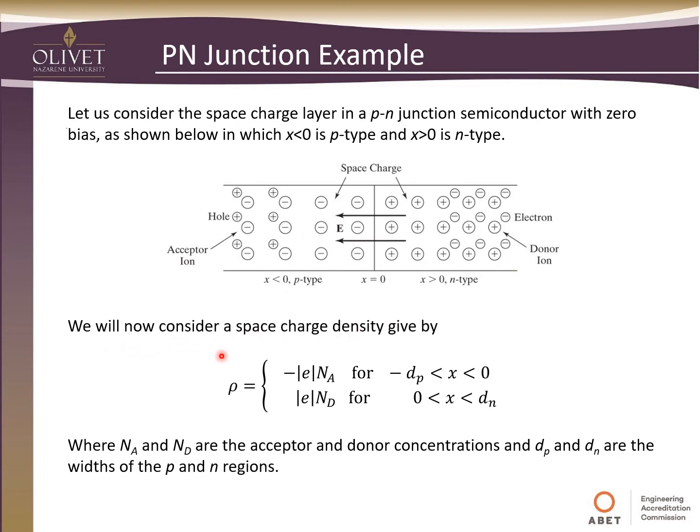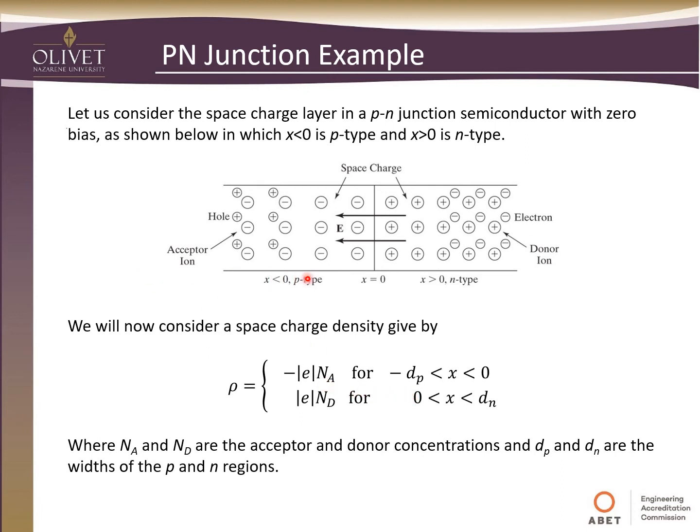So we want to now consider a space charge density that's given by the material itself, and so we'll have this rho value. On the p-type side, it's going to be the magnitude of the charge of an electron times the total number of acceptors, or number of holes.